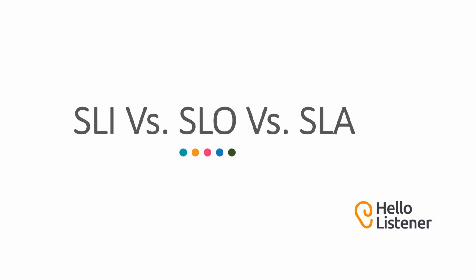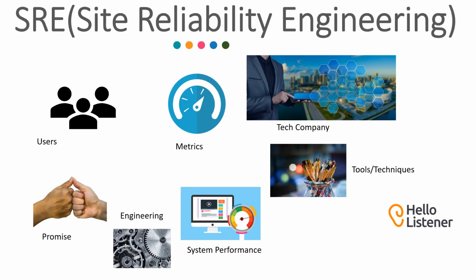In today's episode, I'm going to give you a high-level brief on the distinction between SLI, SLO, and SLA. Before we dive into understanding each of these three components in detail, let us spend some time to get a basic understanding of site reliability engineering.